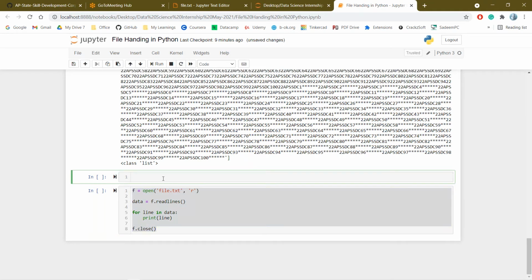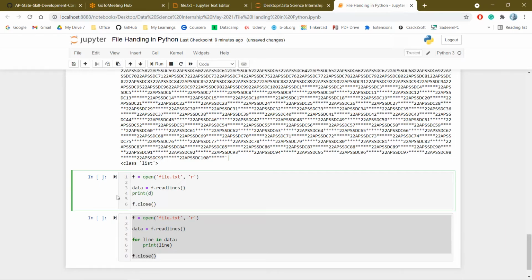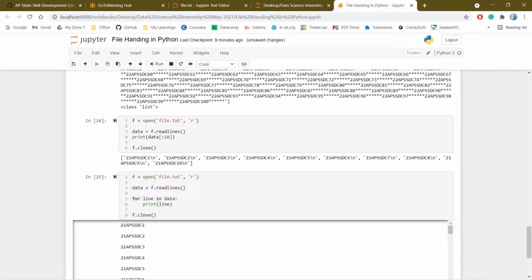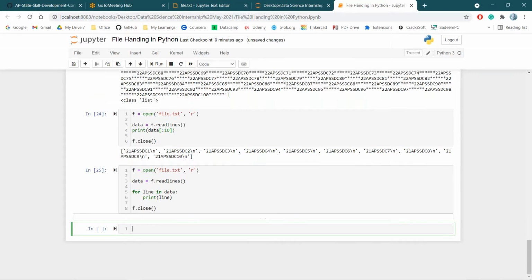So let me make it into programs. After referring to this file, you will get a clear idea. If you want the data of colon 10, you will get it. If you want it line by line, I can use readlines. These are the methods. For reading the data we have 3 different methods: read, readline, readlines. For writing the data we have a few other methods also. Mostly we will be using only write, and there is no specific difference between write and writelines mostly. We have other modes of operation also.